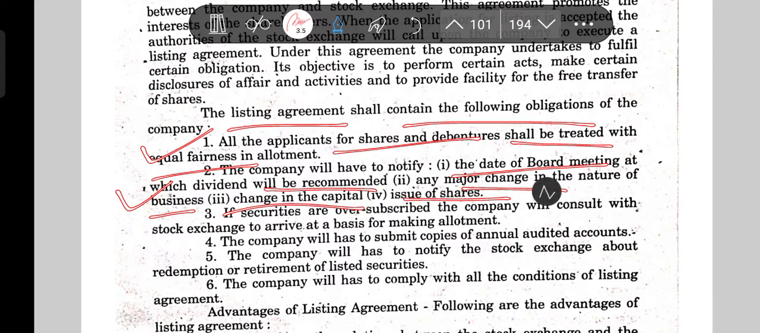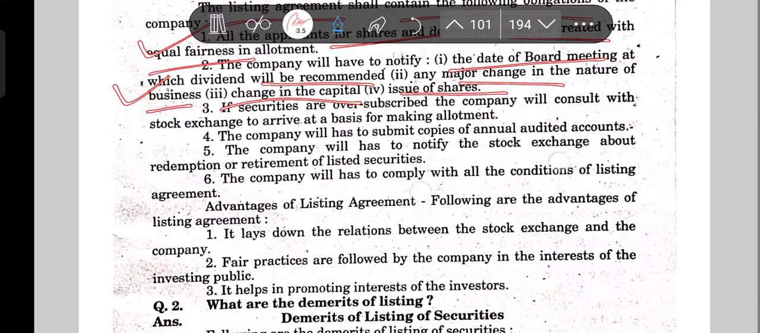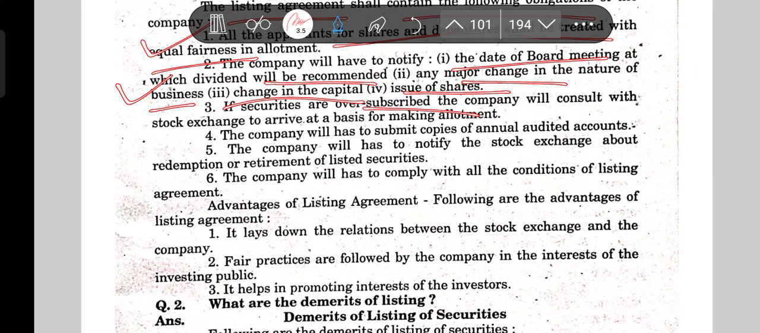So that means board meeting, dividend recommendation, any change in the nature of business, any change in the capital, or issue of shares. If securities are oversubscribed, then the company will consult with the stock exchange to arrive at the basis for making allotment. So how should it make allotment? It will also talk about it.